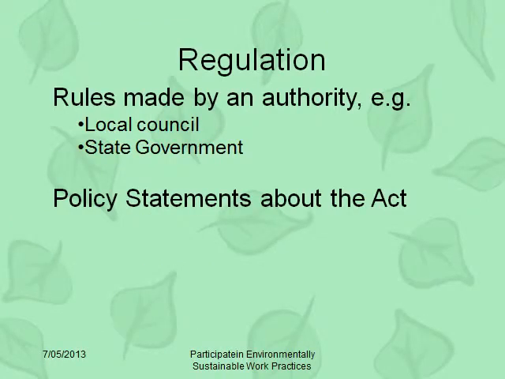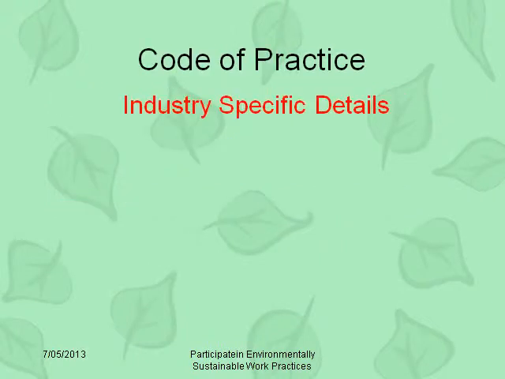A regulation is a rule that's made by an authority. This can be a state or local government or a government agency. A regulation provides policy statements about an act. Codes of practice provide details about parts of the regulation that are specific to the industry. For example, there are insurance codes of practice, building codes of practice, accounting codes of practice, etc.